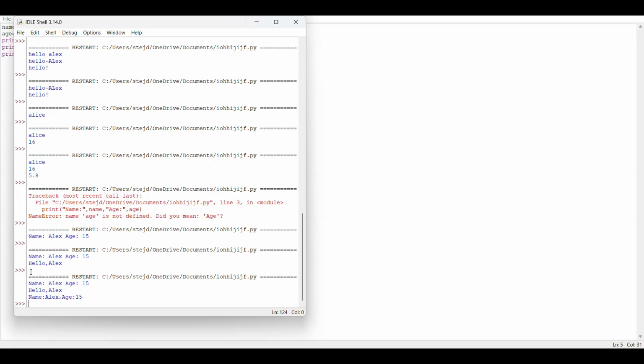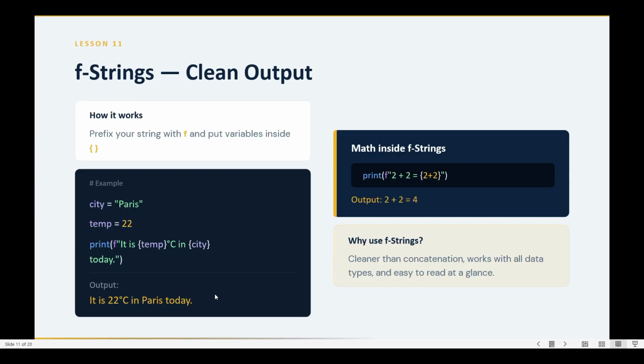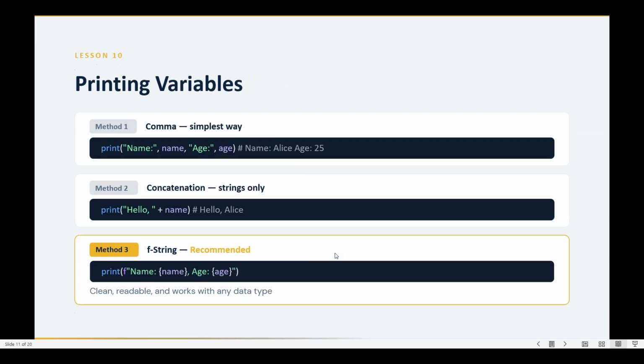The third f string method also prints the same thing, but f string is more convenient. It is clean, you can read it easily, and it works with any data type. If you want the simplest way, you can use that.